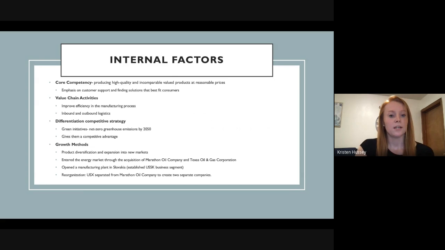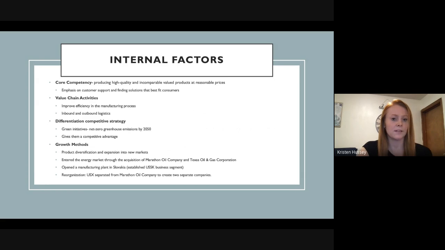Next up is value chain activities. The first value added activity is improving efficiency in the manufacturing process. As I mentioned before, the manufacturing process is lengthy, so any way that they can automate and eliminate human employee requirements in this process is crucial. It not only lowers costs, but also lowers the time it takes to produce the product.